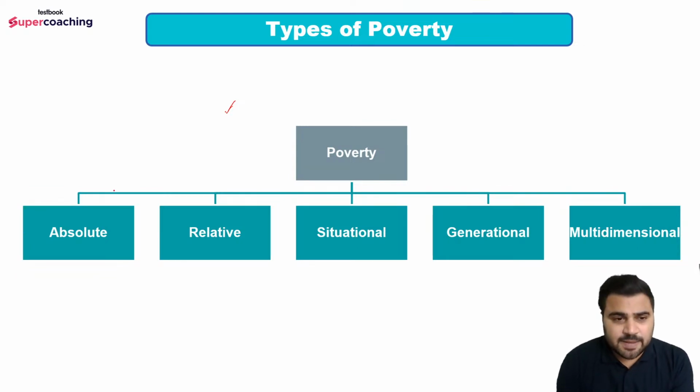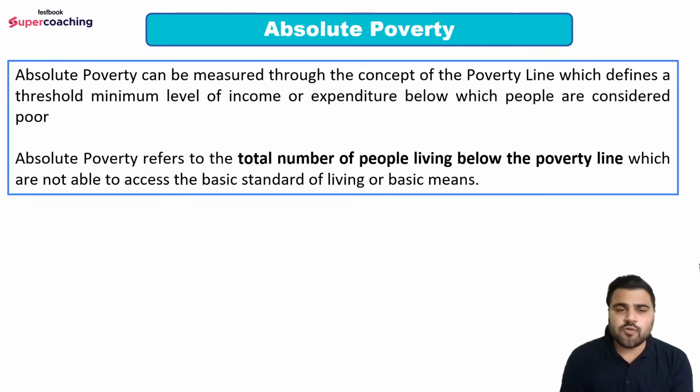So number first is absolute poverty. Number second is relative poverty, then situational poverty, generational poverty, and last is multi-dimensional poverty. So we would be discussing all these types in this session one by one. So let's start with absolute poverty first.